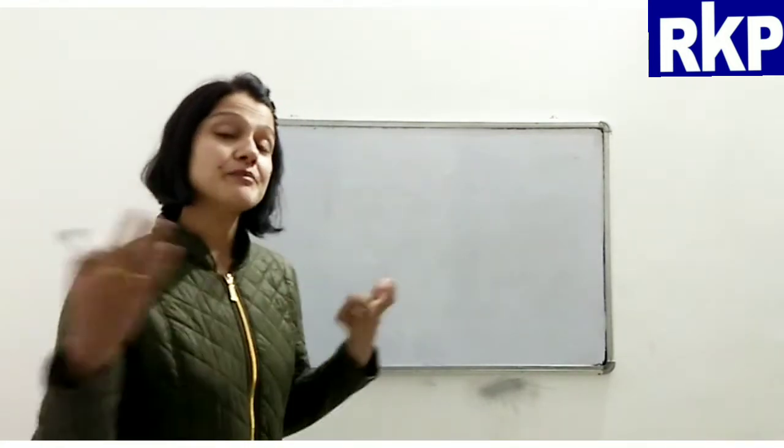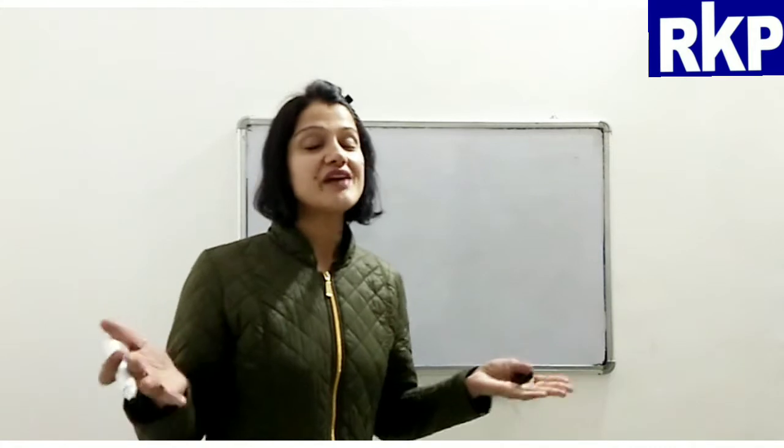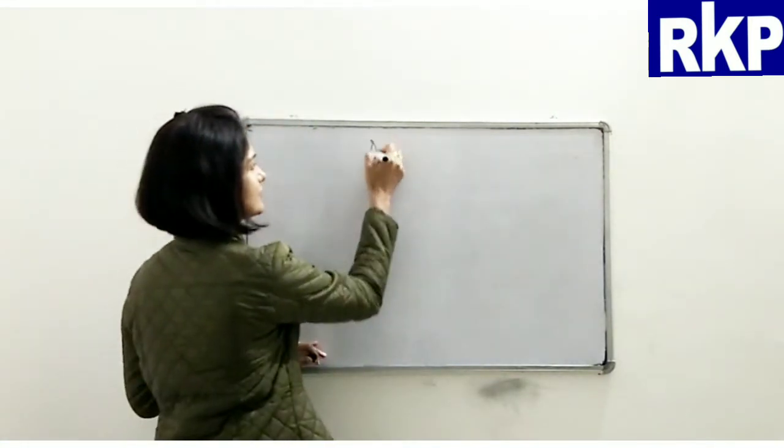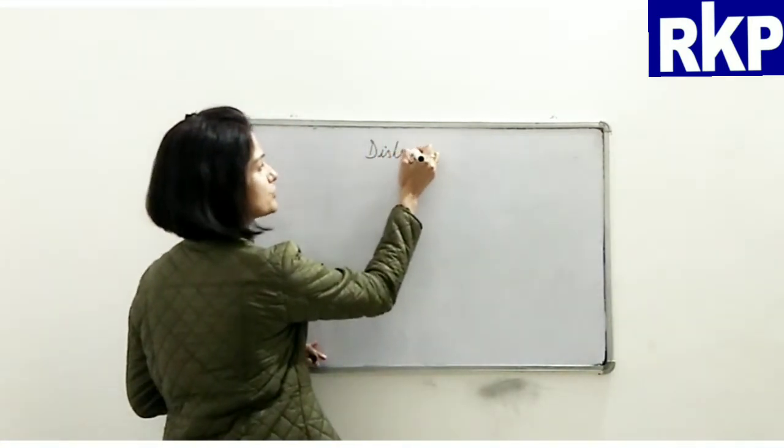So we'll continue with the same topic, that is determiners, and this will be our last video on it. We'll be discussing the last type of determiner, that is distributive adjectives. Alright, distributives. I say distributive adjectives because they are adjectives only. Basically we can write them as distributives.